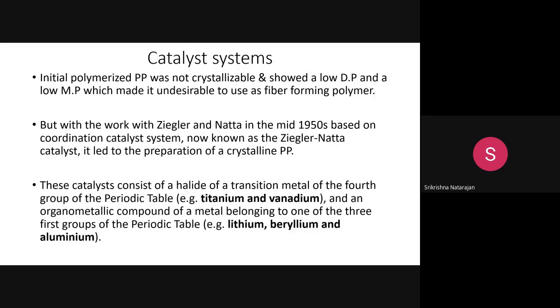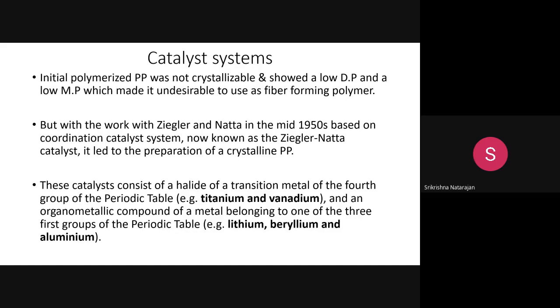Okay, so what does this catalyst contain? That is important to know. This catalyst contains a halide of a transition metal of the fourth group of the periodic table. You know what is meant by halide? Halide means it's a halogen like chlorine, bromine. So this catalyst consists of two things. One is the halide of a transition metal. Transition metal means it is in the fourth group of the periodic table, like titanium, vanadium. These are the metals that are present in the fourth group of the periodic table.